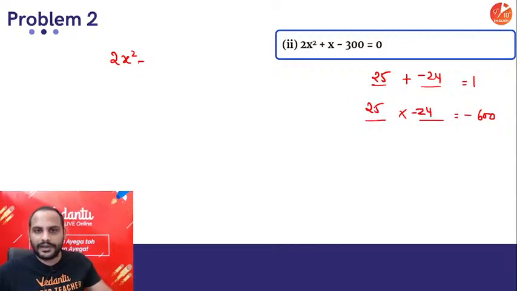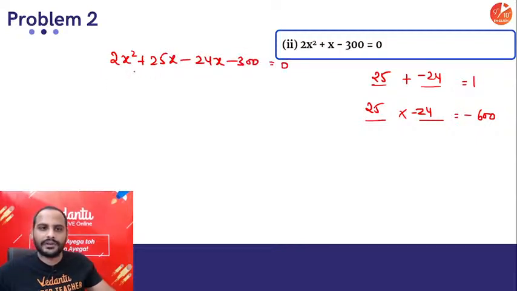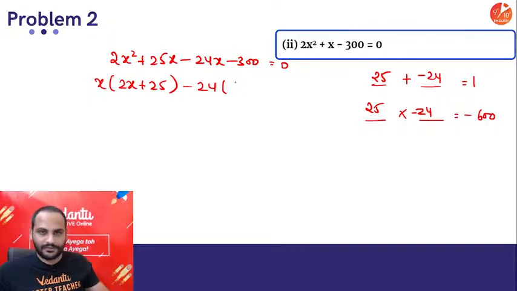So 2x square plus 25x minus 24x minus 300 equal to 0. Here take x common, you are left with 2x plus 25. Here take minus 24 common. No, minus 24 you cannot take common. Here take minus 12 common, getting 2x plus 25 equal to 0.